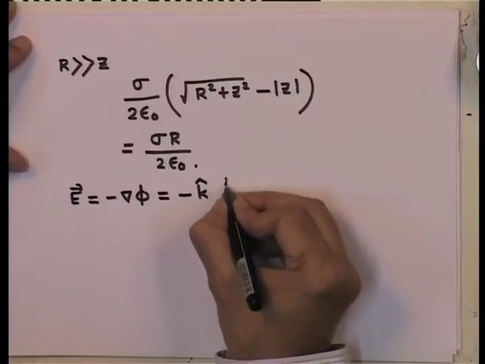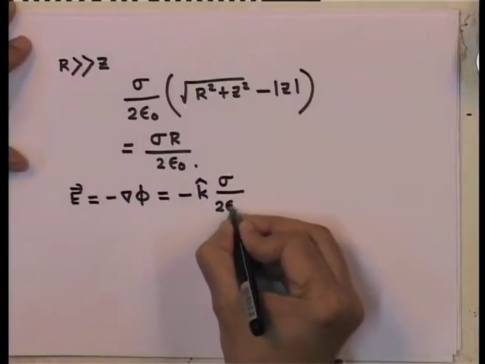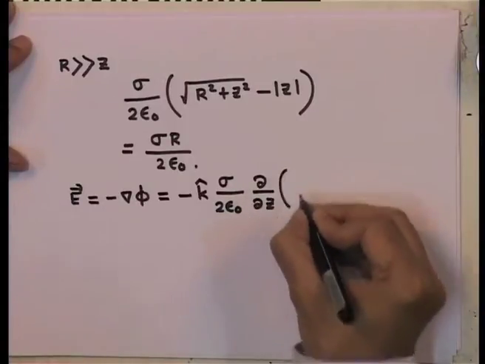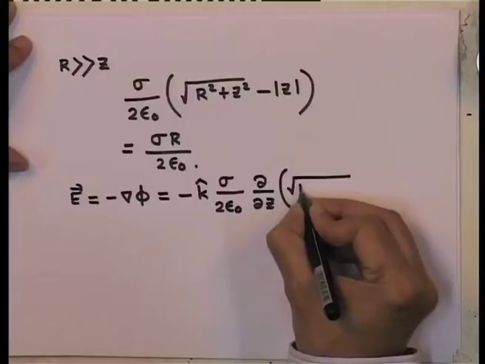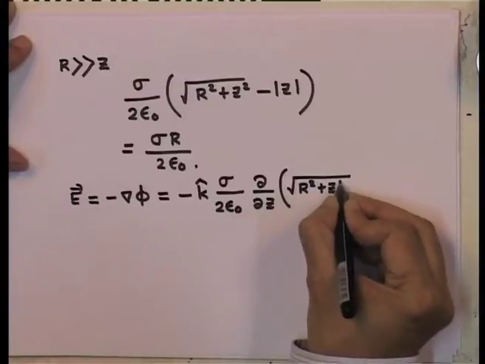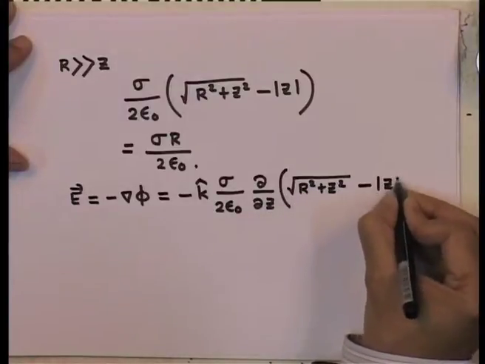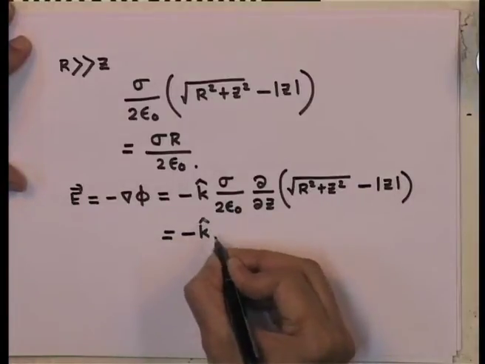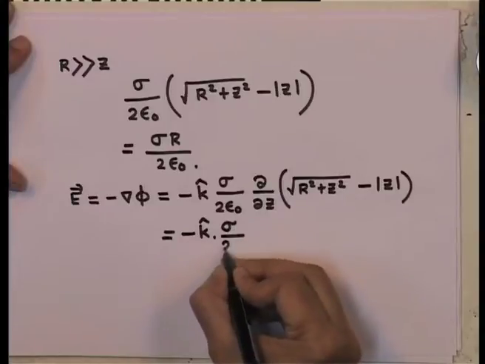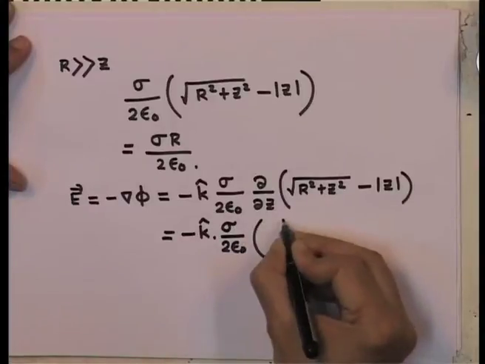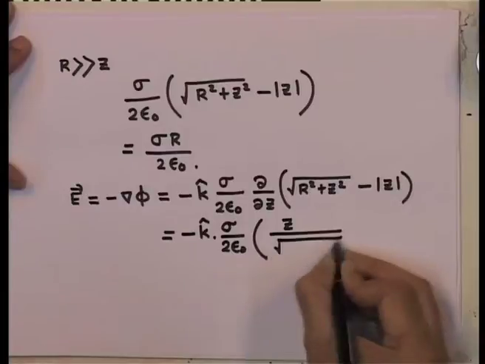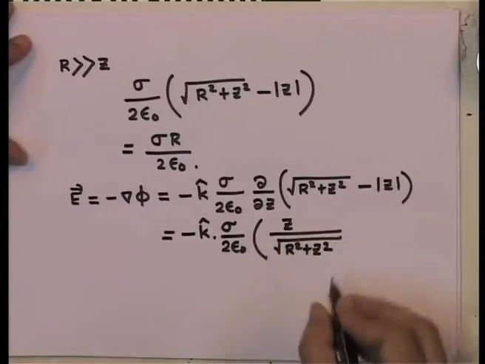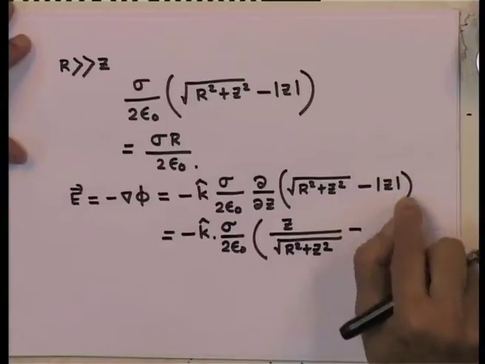So, this is given by sigma by 2 epsilon 0 d by dz of this quantity here, square root of r square plus z square minus modulus of z, and that is equal to minus k sigma by 2 epsilon 0 times z by root of r square plus z square, which is the differentiation of r square plus z square, minus the derivative of the modulus of z.